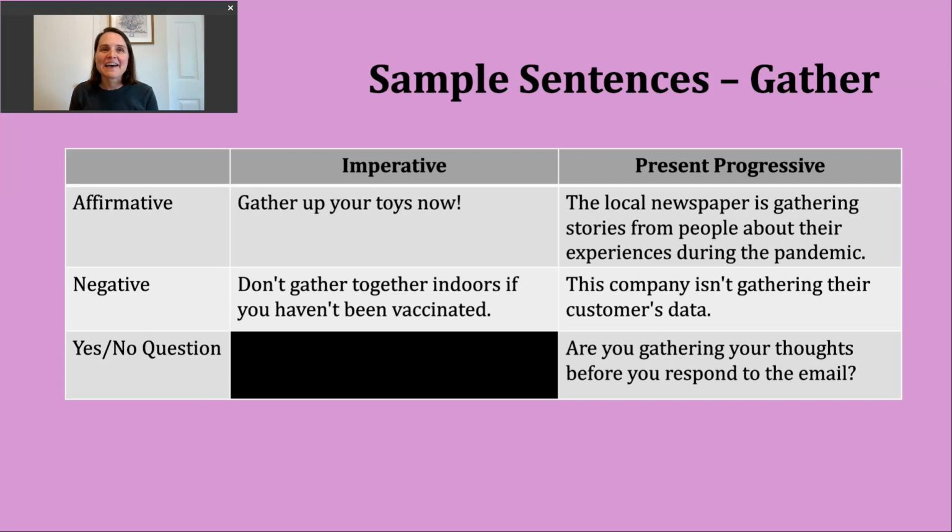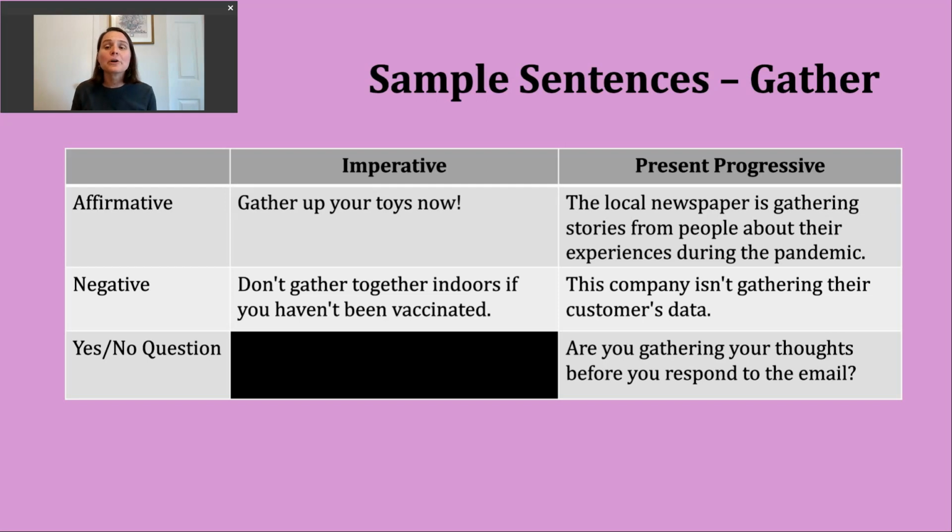Now, let's take a look at the present progressive. In some textbooks, you'll see this called the present continuous, which means the same thing. We're using this verb tense to talk about an activity that is in progress or something that is happening now. I like calling this the present progressive, seeing those two P's to help us remember we need two parts to make this verb tense. In the affirmative, we're going to use a present form of be, so that's am, is, or are, and then we're going to use the ing form of the verb.